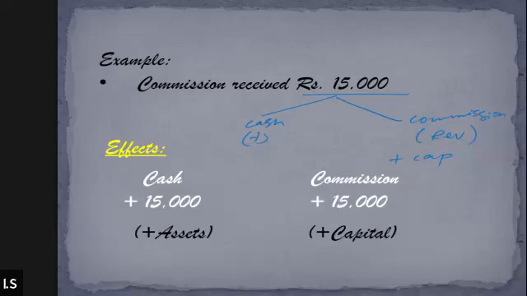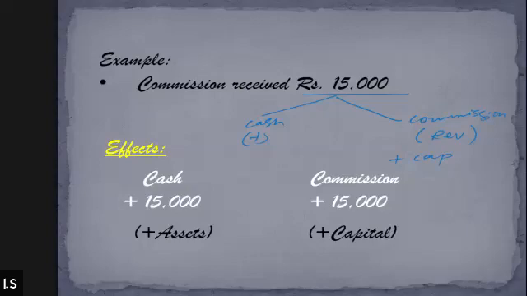According to the accounting equation, the total asset of the business is always equal to the total claims of the business. The total claims can also be considered as the total equities, and equity is further divided as the owner's equity and the outsider's equity. Owner's equity is considered as the capital, and outsider's equity is simply liability. So we can simplify the accounting equation by writing it as total assets equal to liability plus capital.